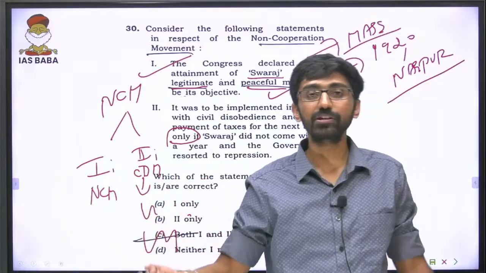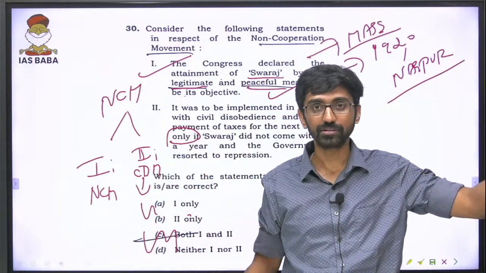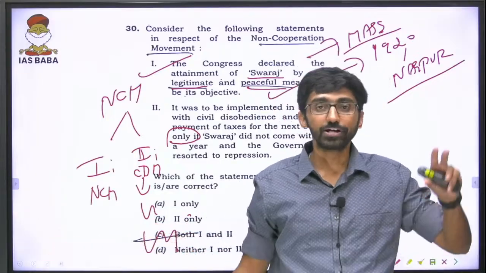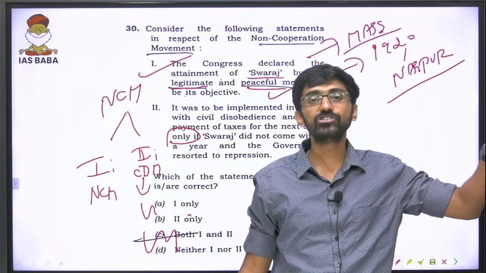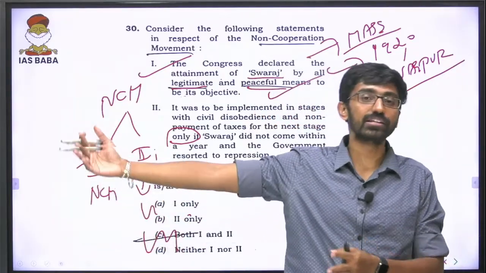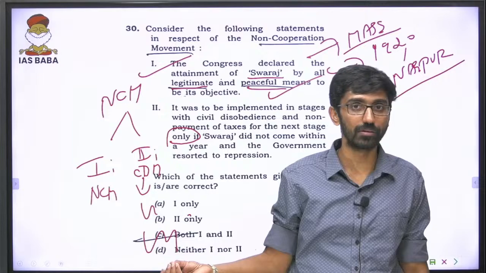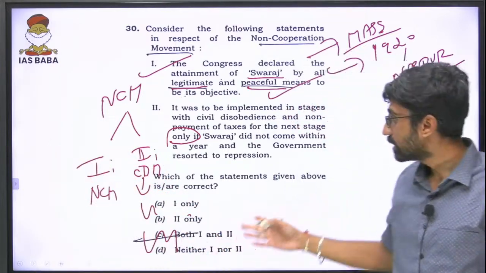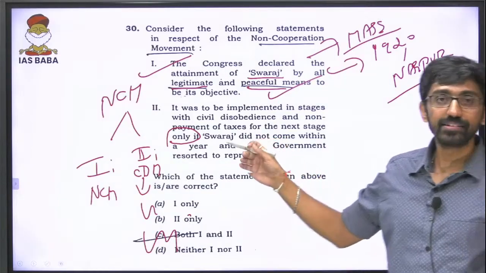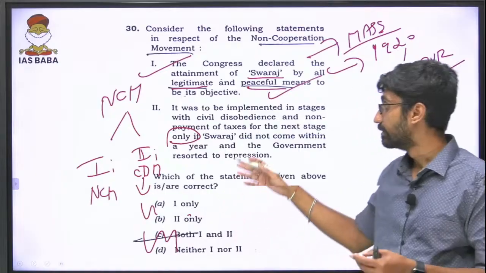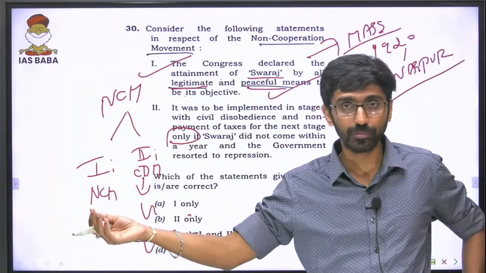First, if you don't release the political prisoners, then I will launch the civil disobedience movement. And the British government had also imposed restrictions on the press. If you don't remove those restrictions, that is also one of the reasons why we are going to launch civil disobedience movement. Anyway, it was not launched because of the Chauri Chaura incident. But on that basis, Gandhiji also promised that we are going to achieve Swaraj within a year. But that was not the condition for launching the civil disobedience movement.